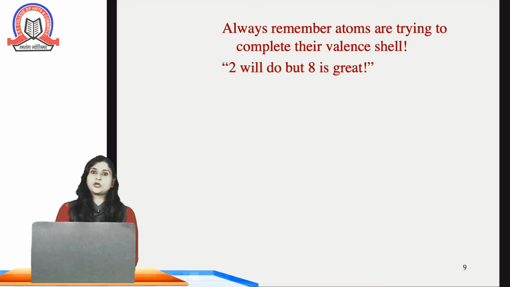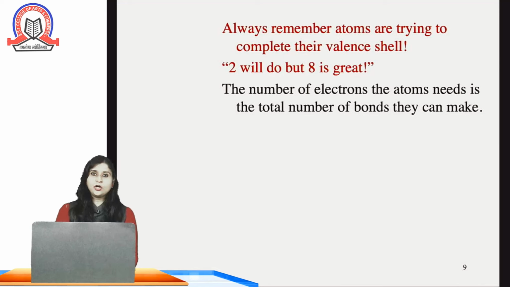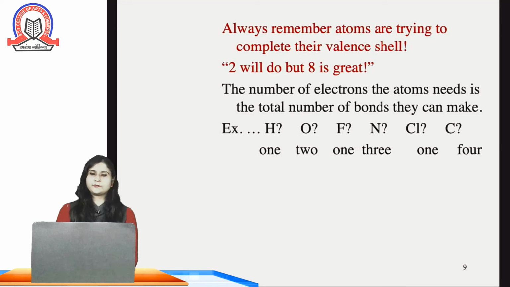2 electrons are good, but 8 electrons in the outermost shell is great. The number of electrons the atom needs is the total number of bonds they can make. For example, hydrogen, oxygen, fluorine, nitrogen, chlorine and carbon, how many electrons do they need to form a bond?